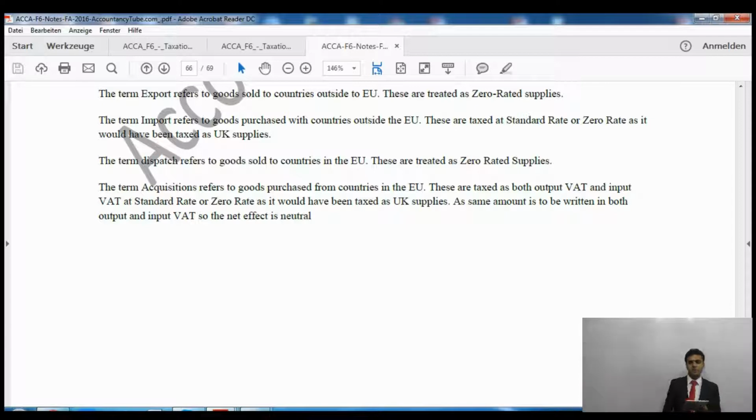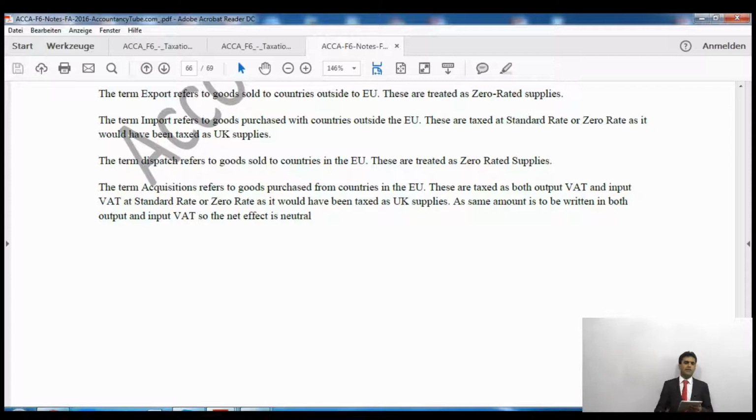So if you are buying something from outside the European Union countries, then VAT will be charged as either standard rate or zero rated, as it would have been charged within the UK.